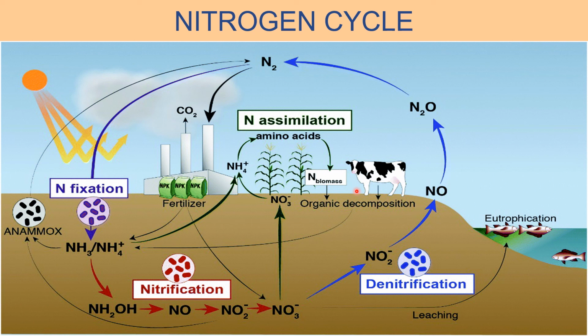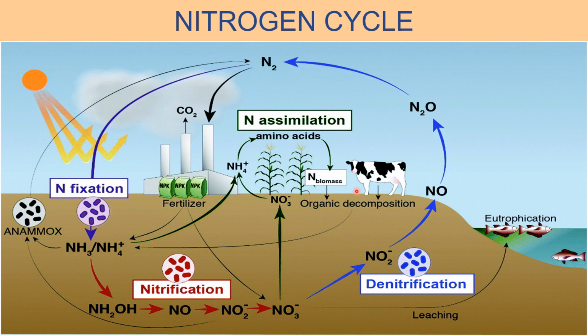Whereas some of the compounds of nitrogen formed from the decay of dead plants and animals are decomposed by denitrifying bacteria, which are present in the soil, to form nitrogen gas, and this nitrogen gas goes back into the atmosphere from where it initially came, and this process is the reverse of fixation of nitrogen.